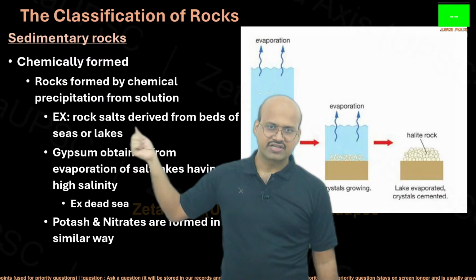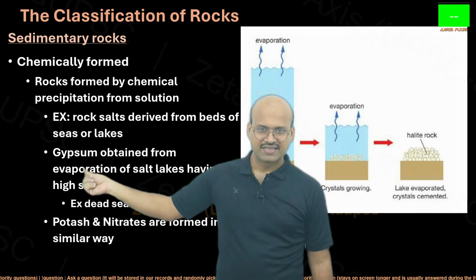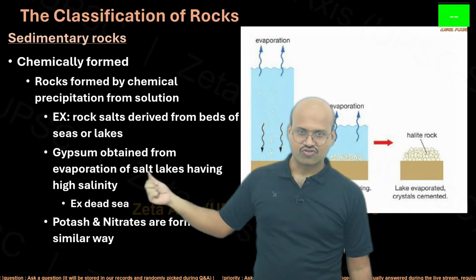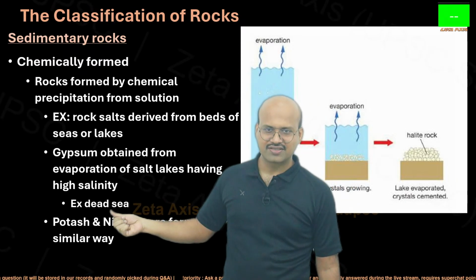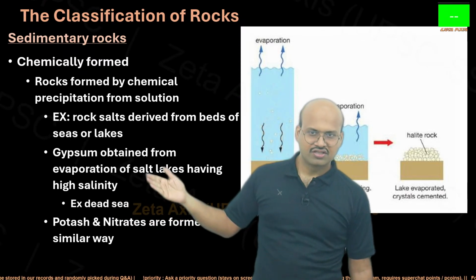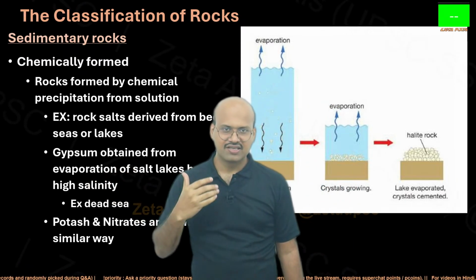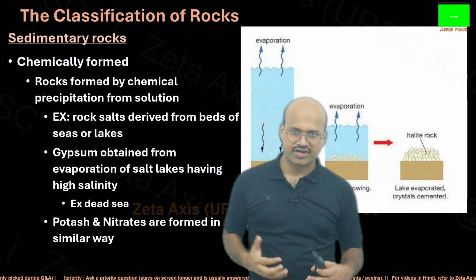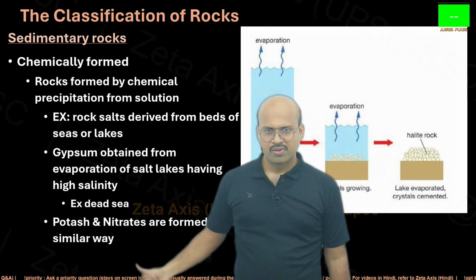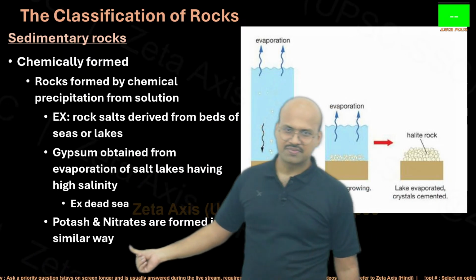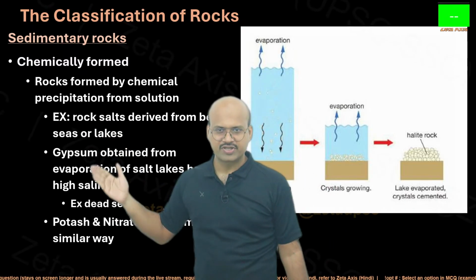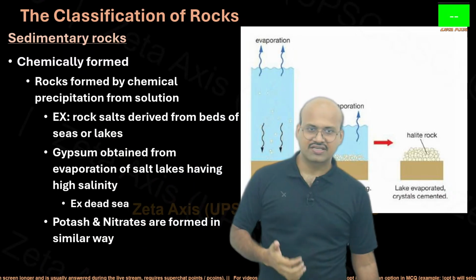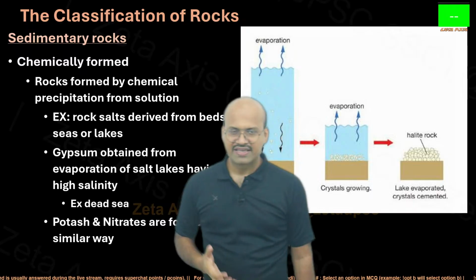Examples: rock salts derived from beds of seas or lakes. Gypsum obtained from evaporation of salt lakes having high salinity, for example the Dead Sea. Even in our Rajasthan, gypsum is found because of the lakes which were there earlier. They evaporated, leaving behind the gypsum. Potash and nitrates are also formed in a similar way. So rock salts, gypsum, potash and nitrate are basically sedimentary rocks formed by chemical process.